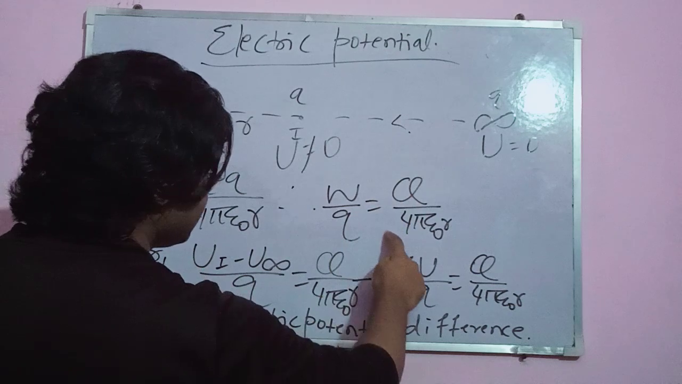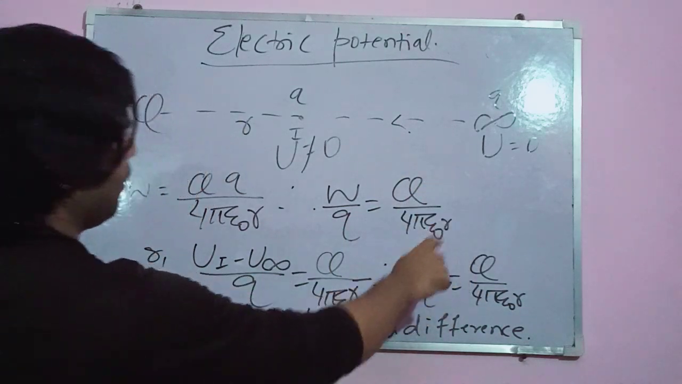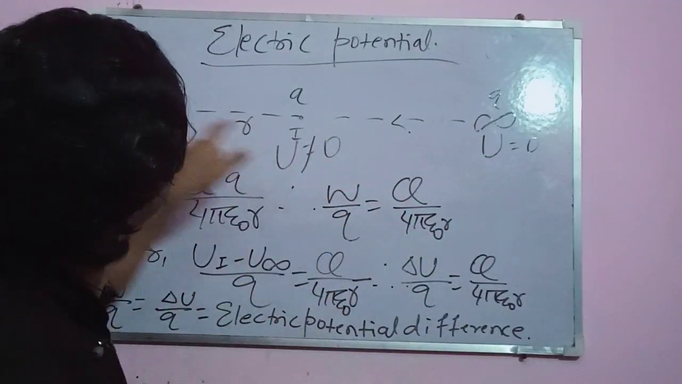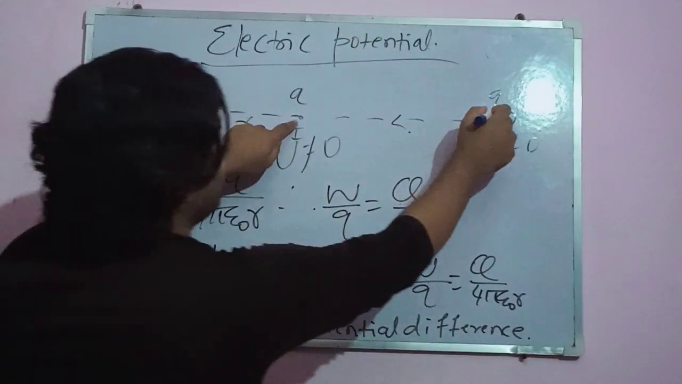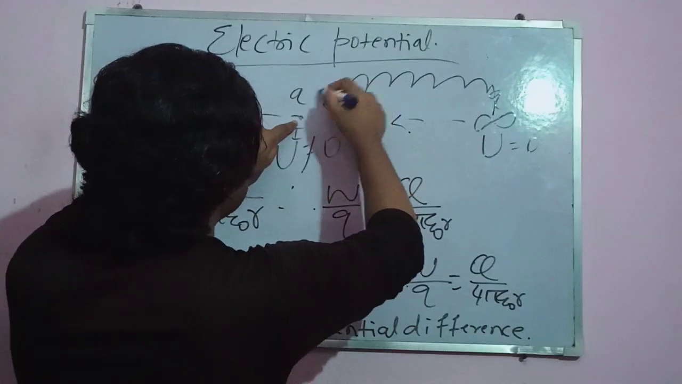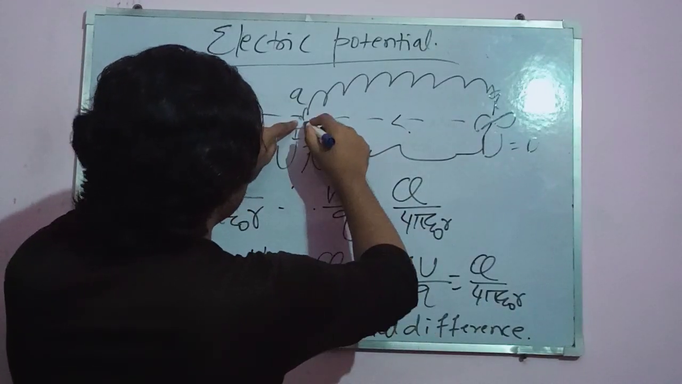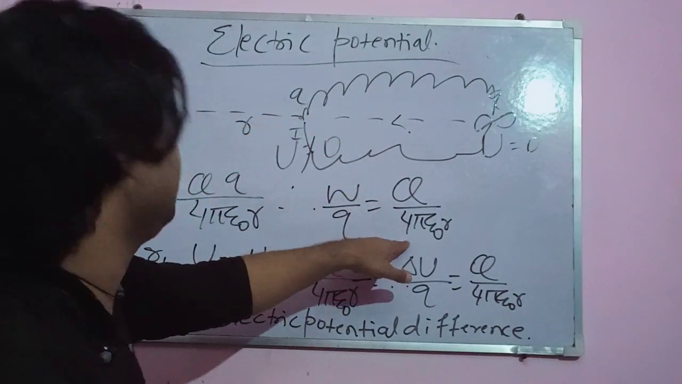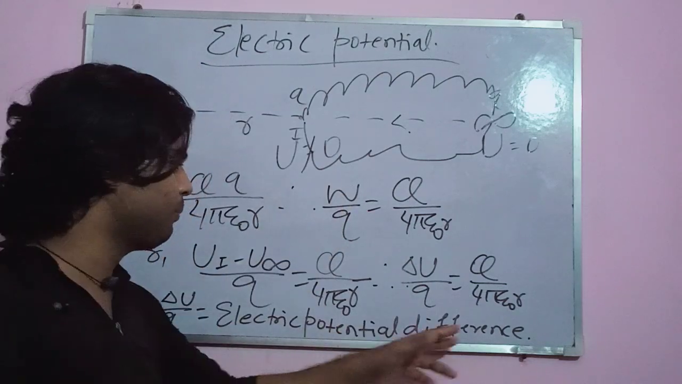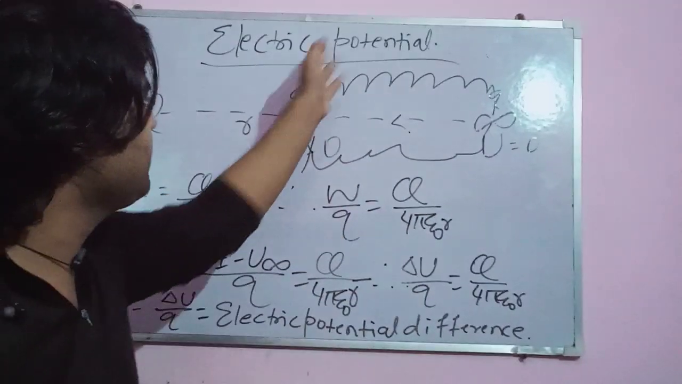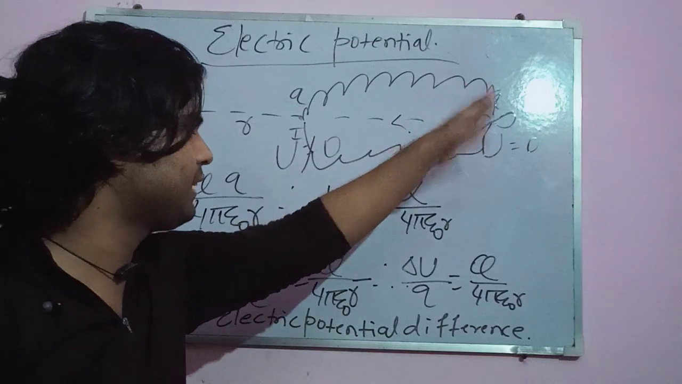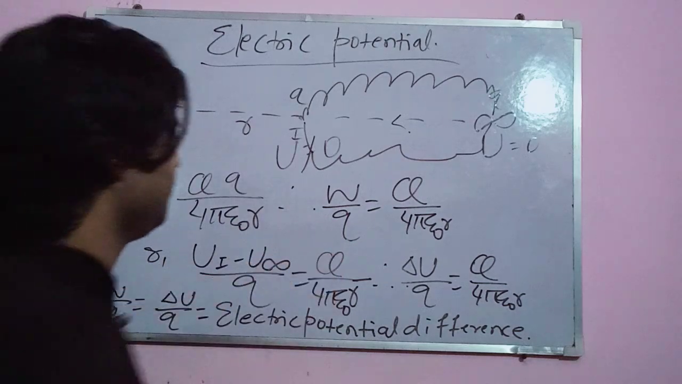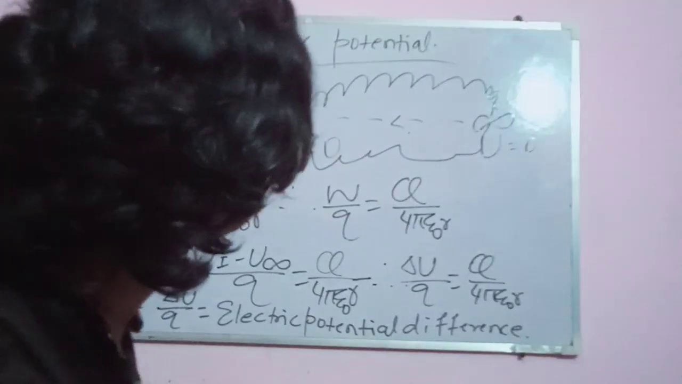And what are you noticing? This is q by 4 pi epsilon naught r. It is not dependent on this distance. It is dependent on this distance. So whatever your journey, suppose we are making a journey through this way, after all, it's constant. So it is clear the electric potential difference is independent of the path used by the charge which is traveling from one position to another position. So it is free from the path. Understood? Pause it now. Go.